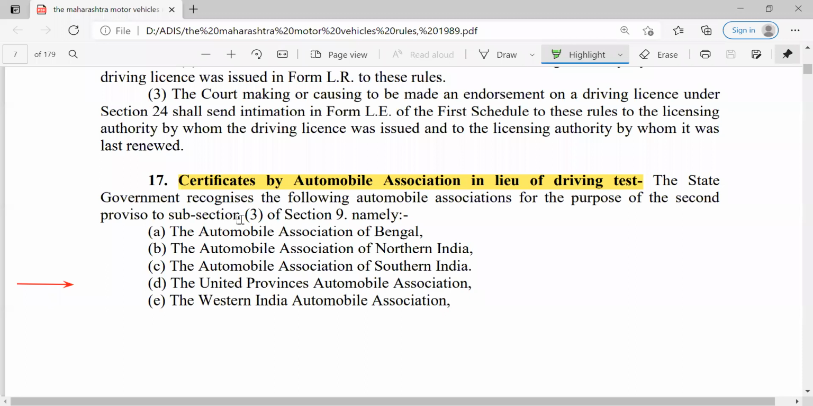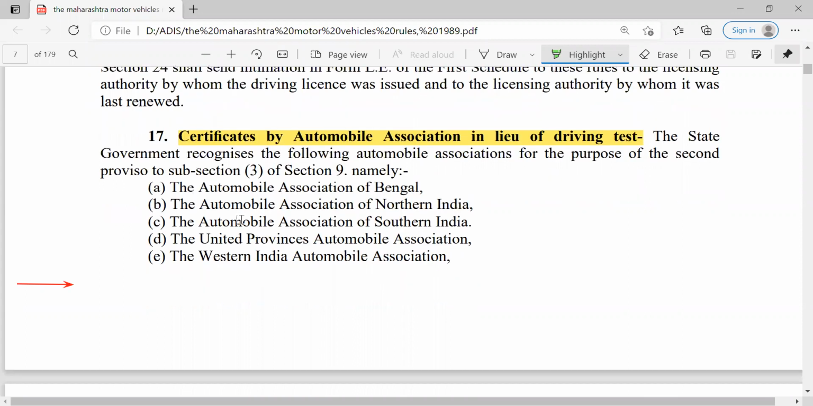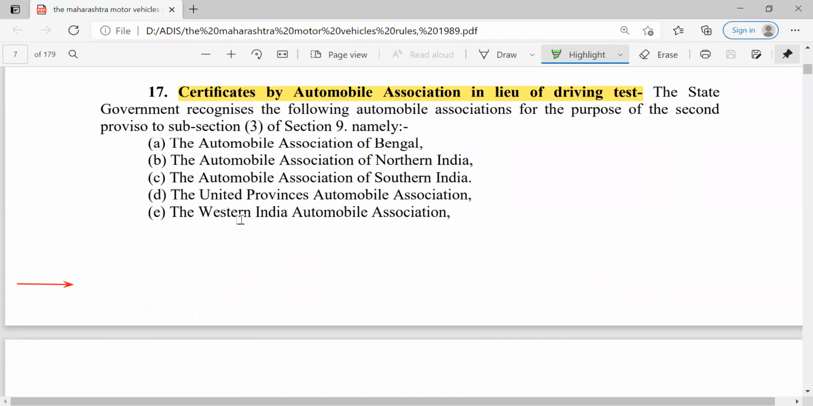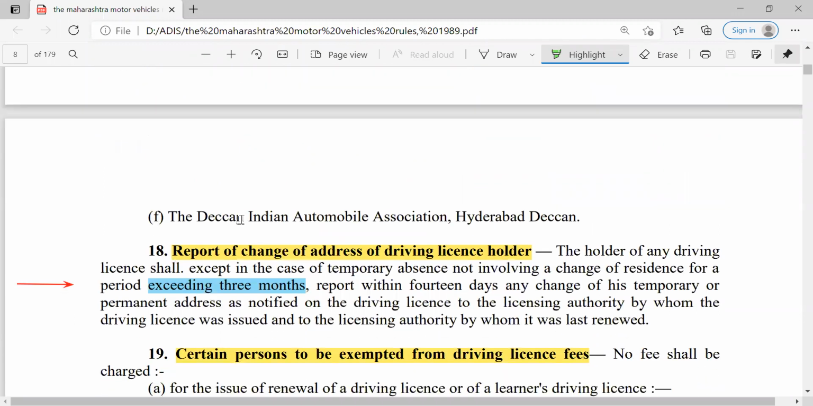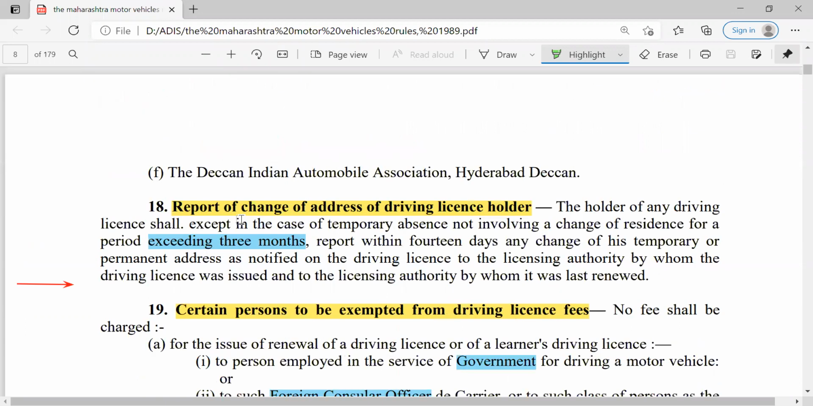Then certificates by Automobile Association in lieu of driving test. So some provision is also made by the state government that the following automobile associations for the purpose of the second provision to subsection 3 of section 9 can be done. So there are the Automobile Association of Bengal, North Indian, Southern Indian, Automobile Association of United Province, then Western India Automobile Association and Deccan India Automobile Association, Hyderabad. So they can also provide the license.